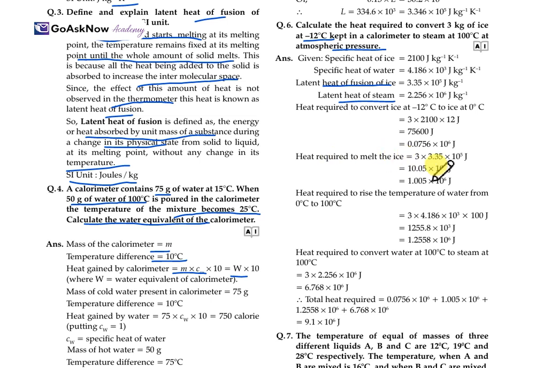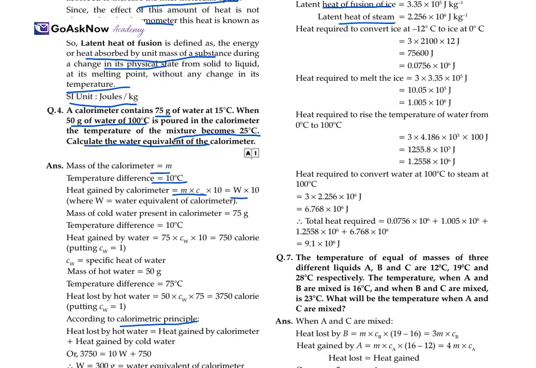Heat required to melt the ice is different. So, heat required to raise the temperature of the water will be 3 into 4.186, the specific heat of the water, into 10 raised to the power 3, and here we get the heat required to raise the temperature from 0 to 100. Now, heat required to convert water at 100 degrees Celsius to steam will be 6.768 into 10 raised to the power 6. So, we sum up and we get the value of total heat required as 9.1 into 10 raised to the power 6.